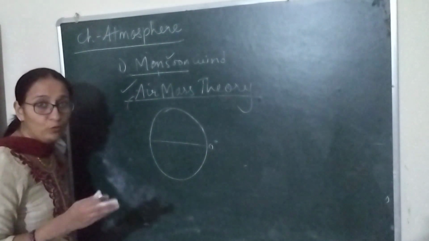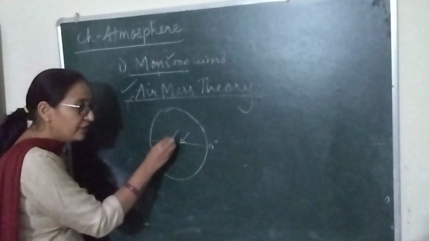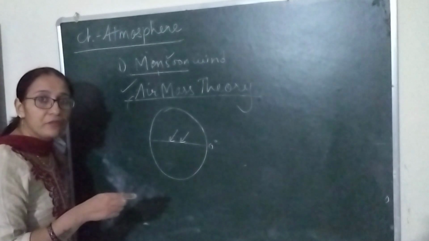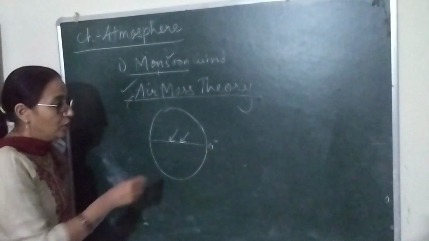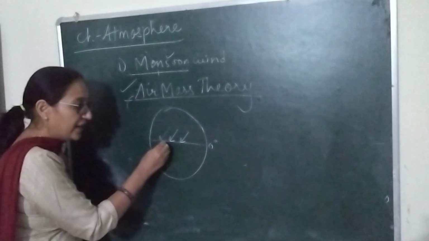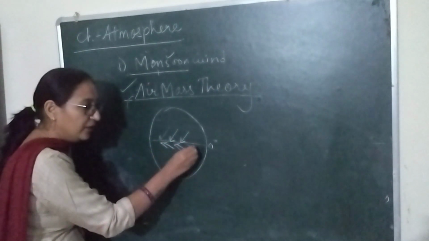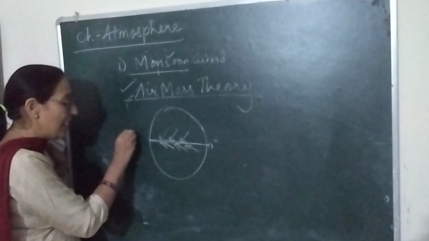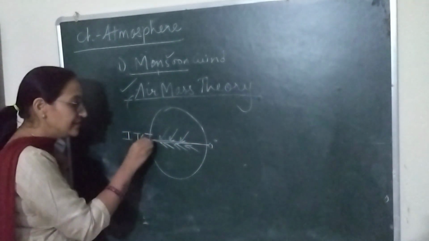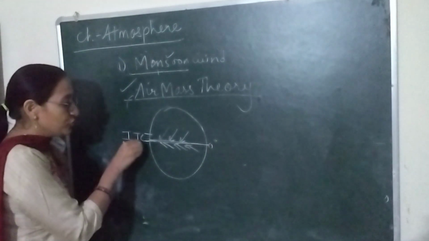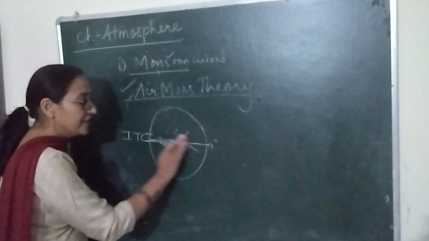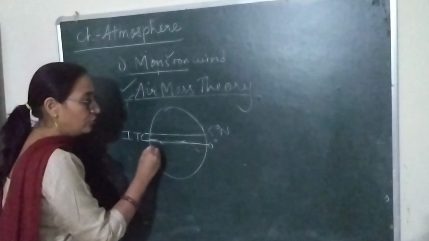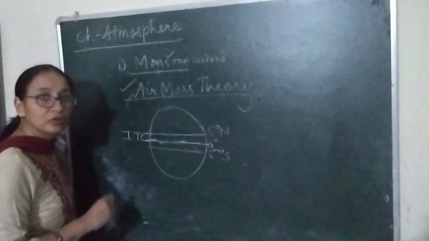Trade winds are of two types: northeast trade wind, which blows from the subtropical high pressure belt to the equatorial low pressure belt, and southeast trade wind. So these winds converge, meet at ITCZ. So what is the position of ITCZ? We can say 5 degrees north to 5 degrees south.